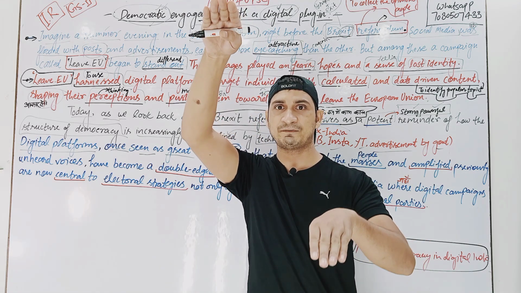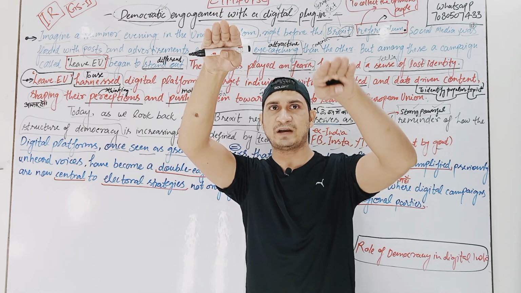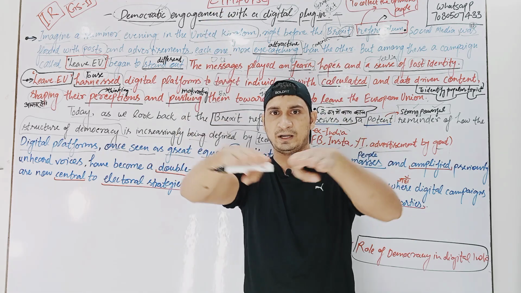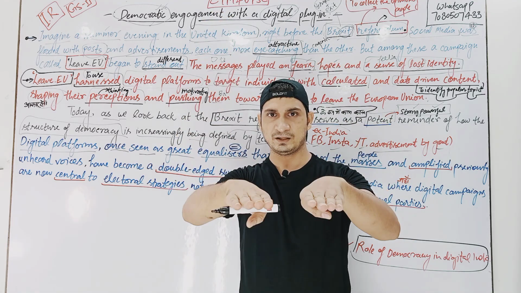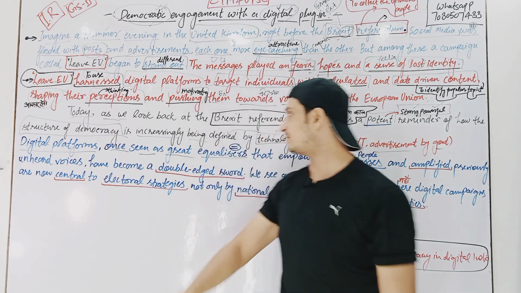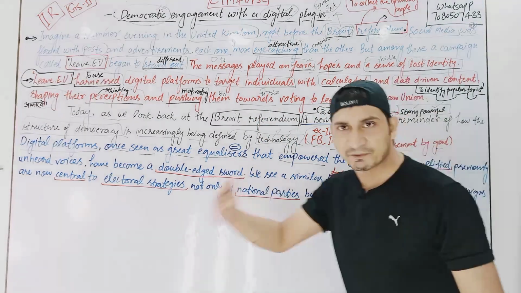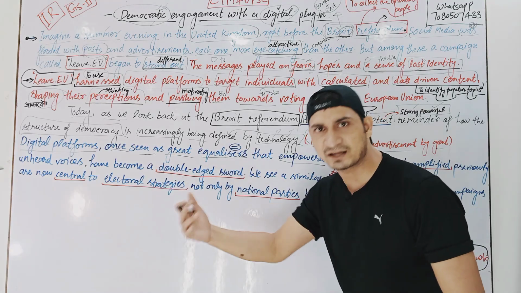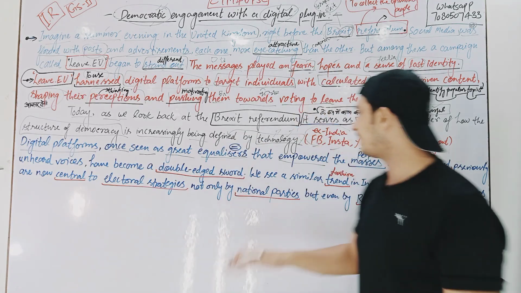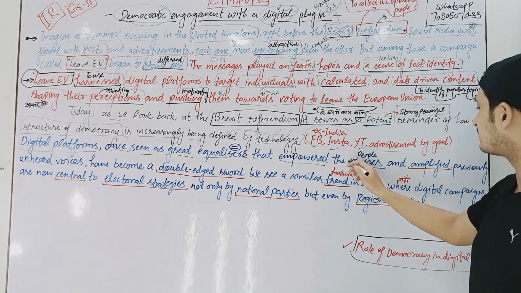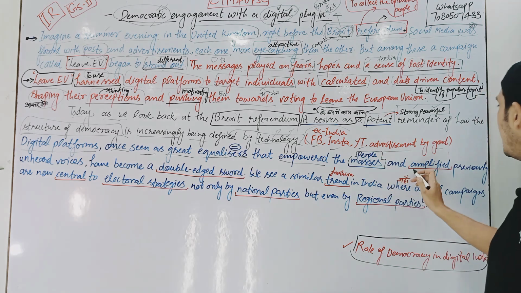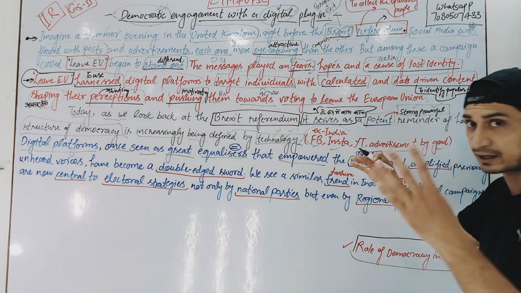So this is the gap. But when we equalize, Hindi medium also 500, English medium also 500, so equal, right? Equalizer. That empowered the masses, empowered means strengthen, to make them bold, right? And amplified means to make it even bigger.